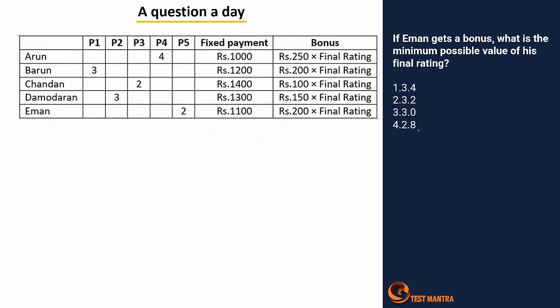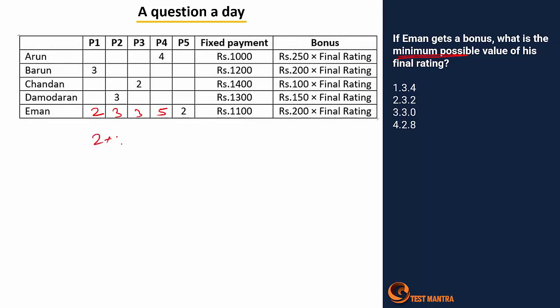Next one, if E or else Iman gets a bonus, what is the minimum possible value of his final rating? So E got a bonus here and I want the minimum possible value. So I have to minimize the values. He cannot have 1 and he should have exactly 1.5 in this case with the lower ratings possible. So let's consider E got 2 2s, right, then 3s, then 5. Let's consider these will be the minimum values possible.